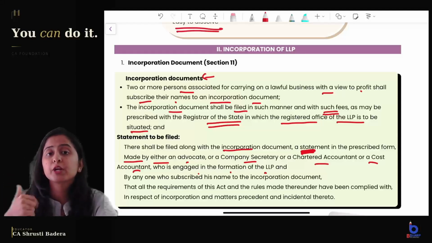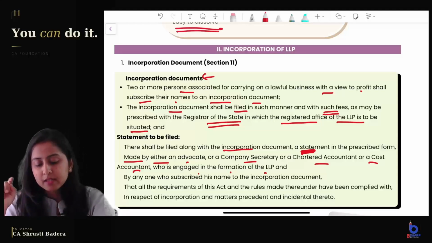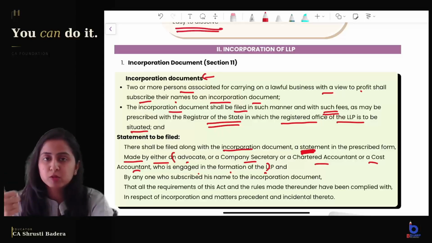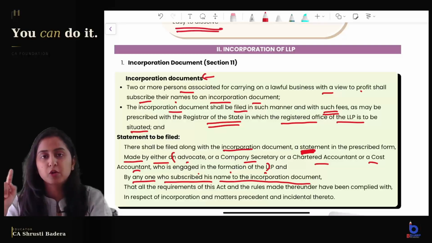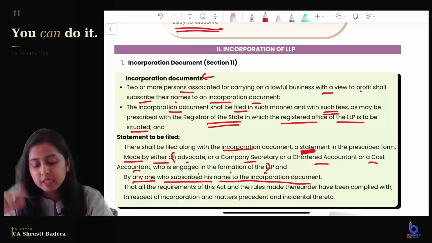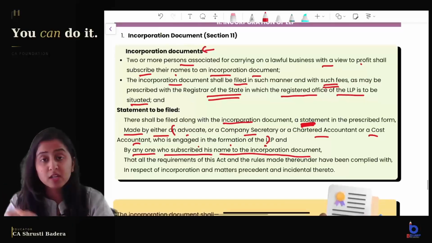The professional who is going to guide you for the formation of LLP, it is given here that it can be an advocate, a CS, a CMA or a CA. And along with this person, any one who subscribed his name to the incorporation document, that is the partner, he also has to give this statement. What statement?